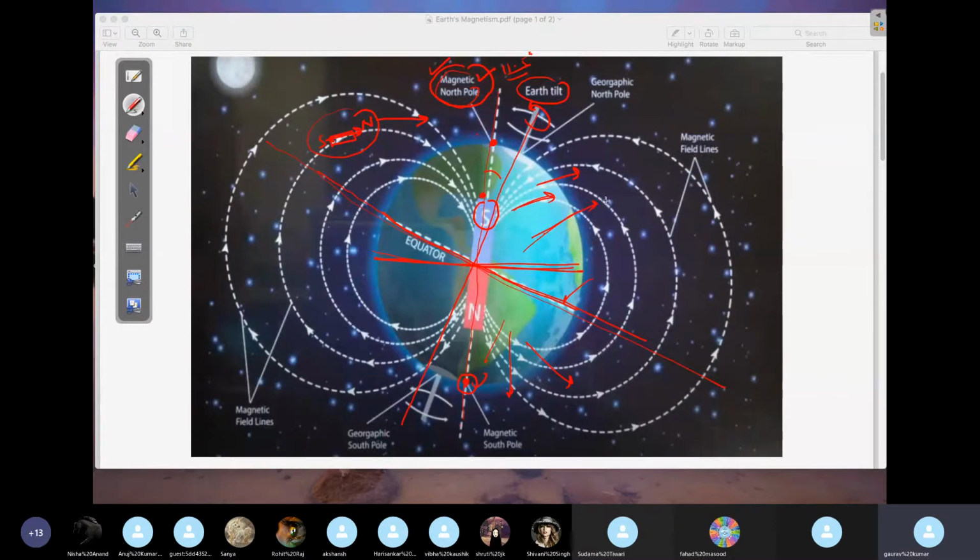Let's say if we ask you to calculate the magnetic field here, how will you calculate it? What is the meaning of dip and all? I'll discuss all the things. I'll just review the concepts again here.